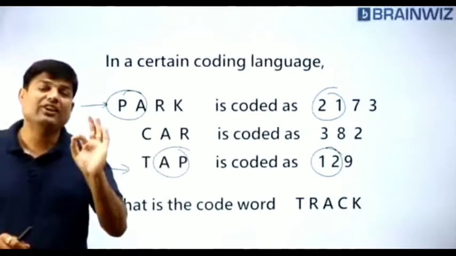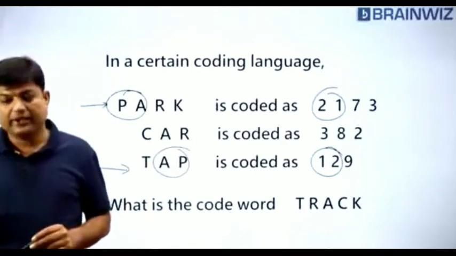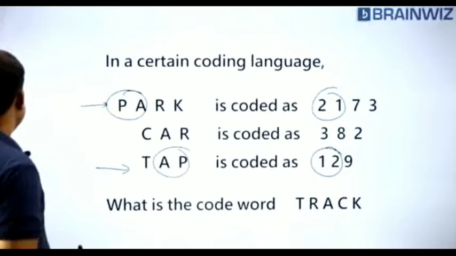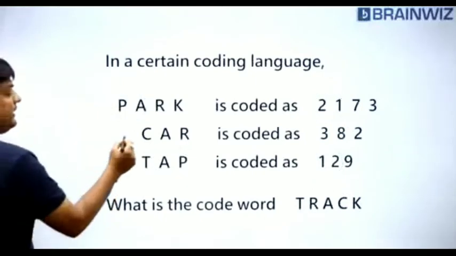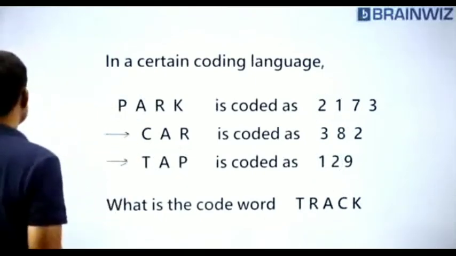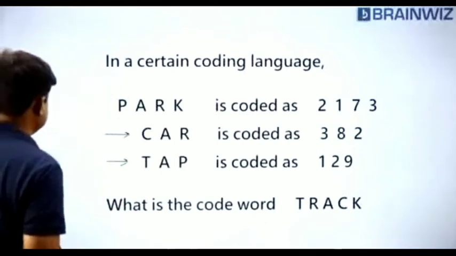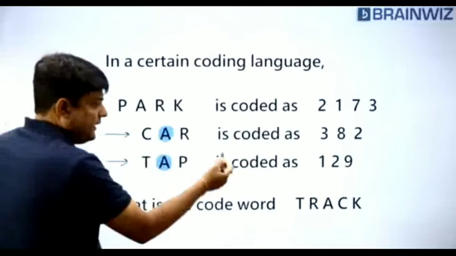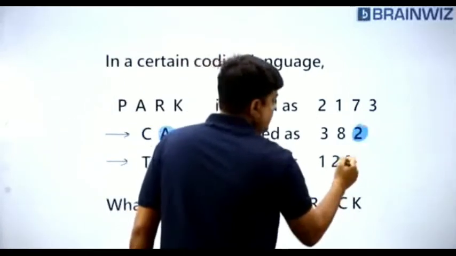I'm telling you the trick of doing. Answer is not at all important, students. Anybody can get the answer. I'm happy with your answers. Okay. Now, what shall I compare now? I have to compare this one and this one. So, who is common on all these things? A is common. A is common. Here, 2 is common. 2 is common.